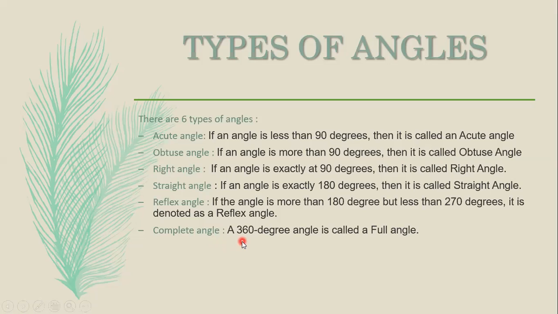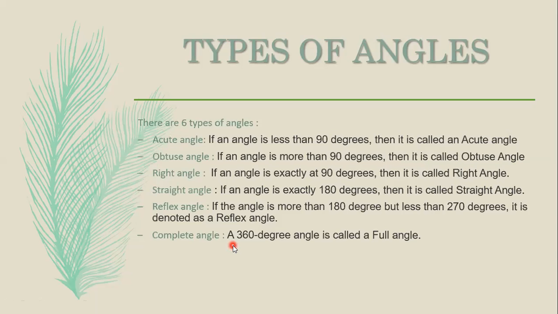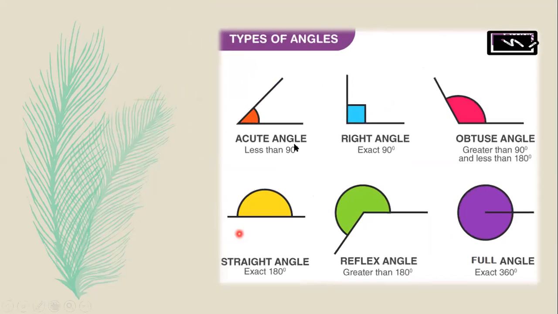Next is complete angle. Complete angle means one rotation, that means one complete revolution. You can take a clock also: if it completes one revolution, that is 360 degrees. So if the angle is 360 degrees, then you can say it is a full angle. So these are the types of angles, and let us see examples of these types of angles.